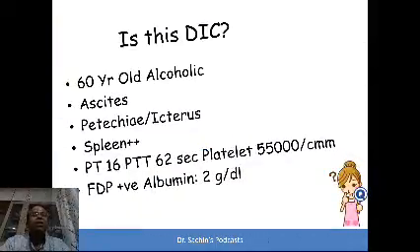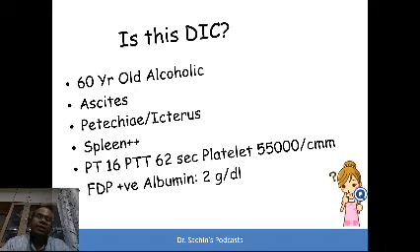The first case, a case of a 60-year-old alcoholic presenting with increasing ascites, petechiae and icterus. Also had a big spleen. The lab values were prothrombin time of 16, partial thromboplastin time of 62 seconds, platelets of 55,000, FDP positive, albumin 2 gram. So this is an alcoholic patient with liver disease. But the lab values, if you do ISTH scoring, are somewhat abnormal. Though they might not be diagnostic, they are pointing towards DIC. But is this DIC?